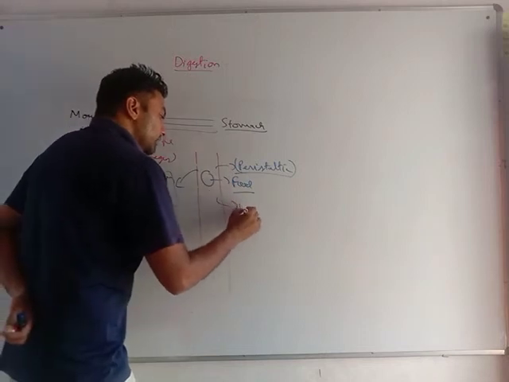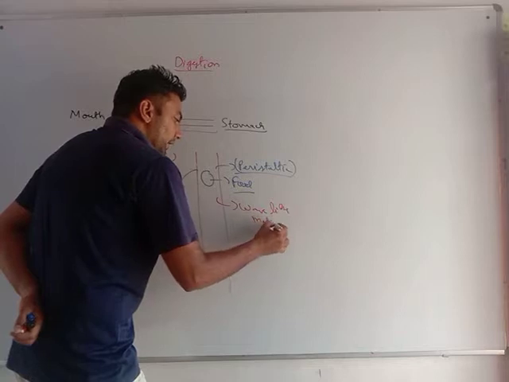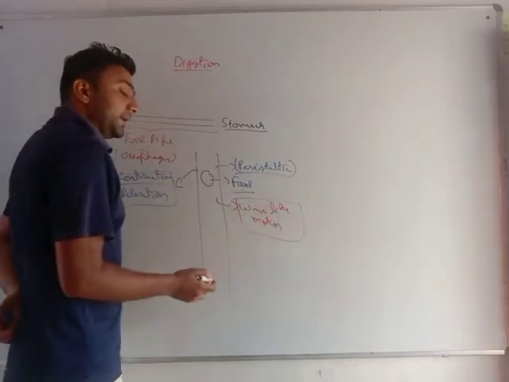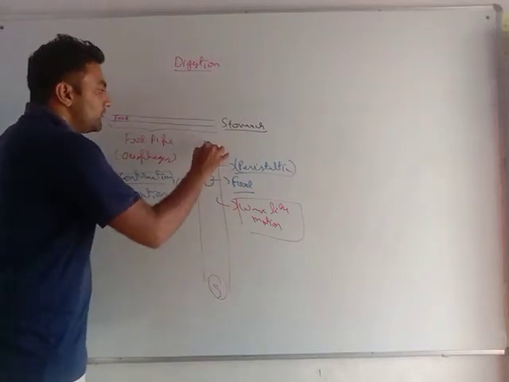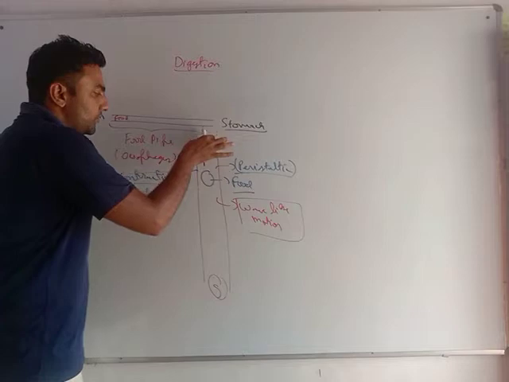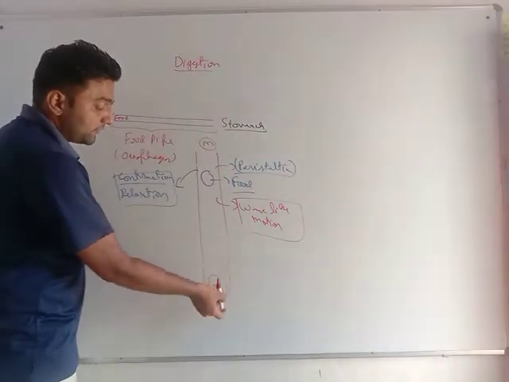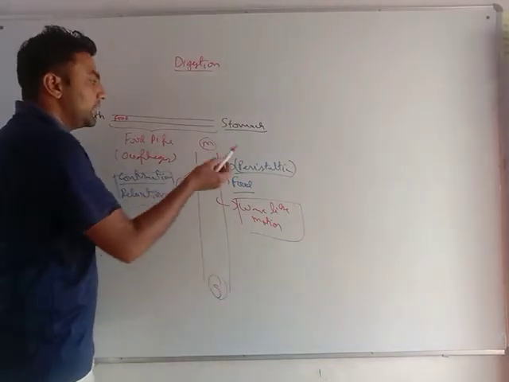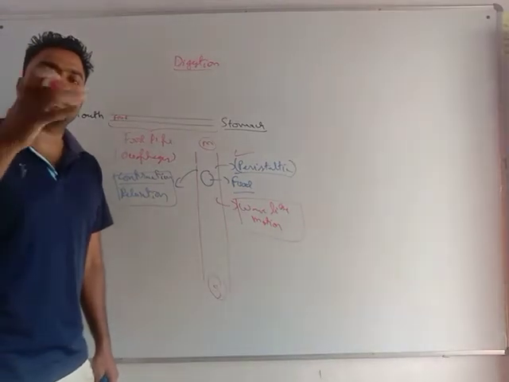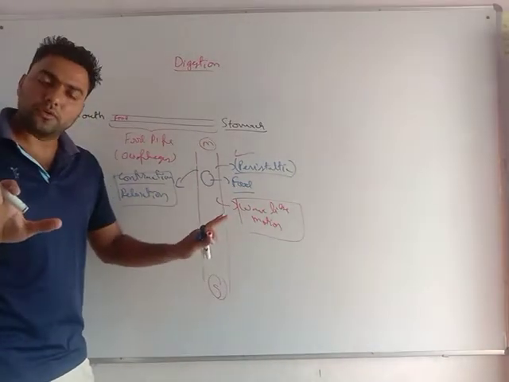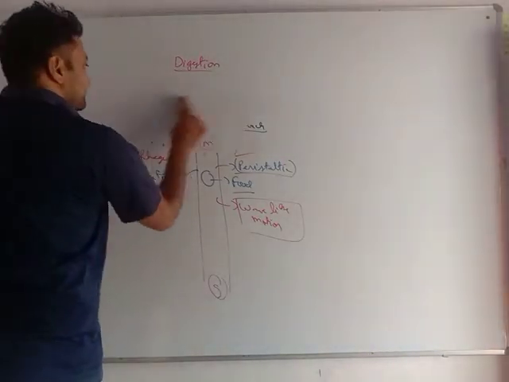Okay. This looks a bit like a wave-like motion. Very important. Many times when you vomit, food comes from stomach to mouth. Originally it goes from mouth to stomach, and this is known as peristaltic movement. When you vomit, the food comes from stomach to mouth, and that time it is known as anti-peristaltic movement. Peristaltic and anti-peristaltic movements are not in our control. Okay, very important. So then this food goes into the stomach.